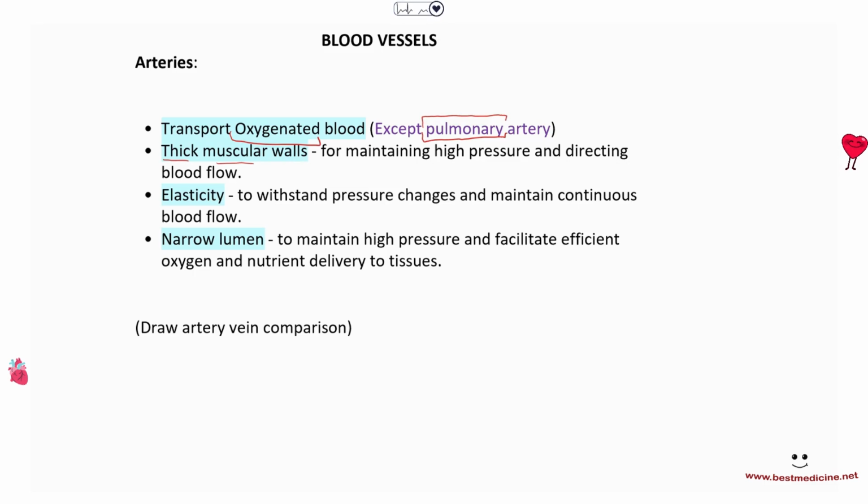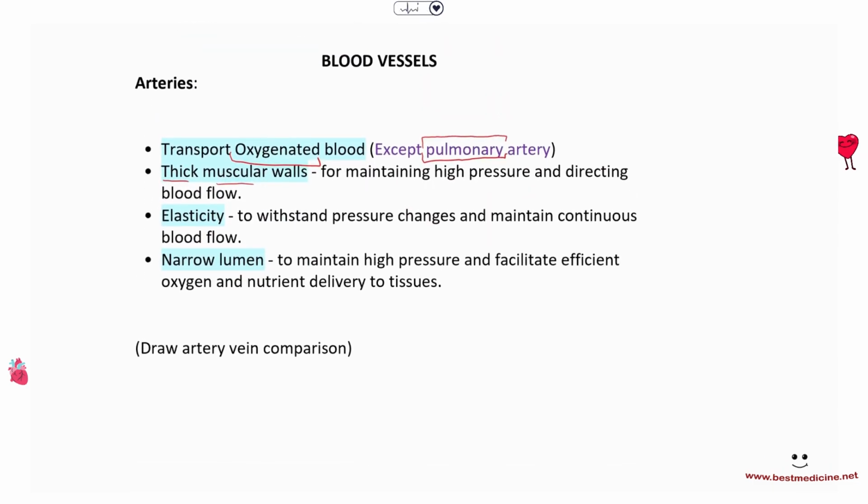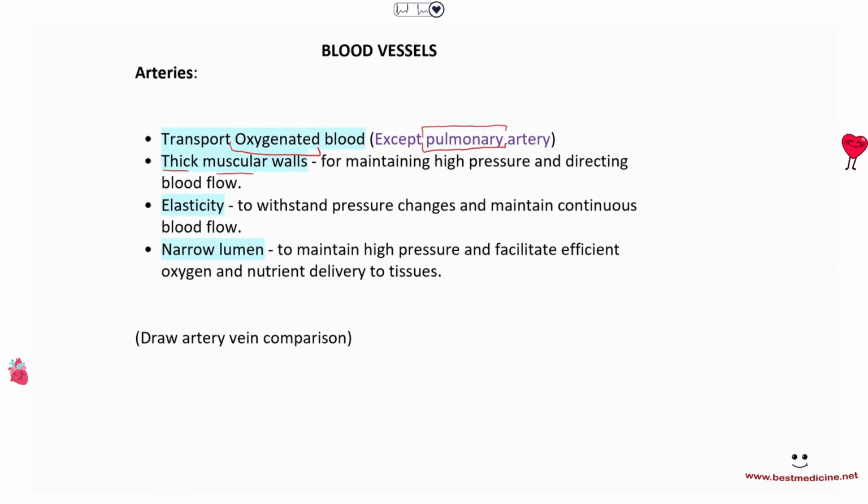Arteries are also elastic. This is to be able to withstand pressure changes and maintain a continuous blood flow. They also have a narrow lumen, again to maintain high pressure and facilitate efficient oxygen and nutrient delivery to tissues. If the pressure drops too much, right, then the blood is not able to reach the organs all that much, which is not good. Secondly, we have veins.